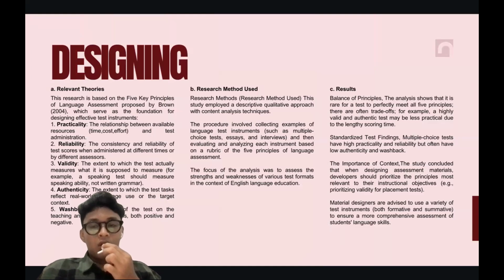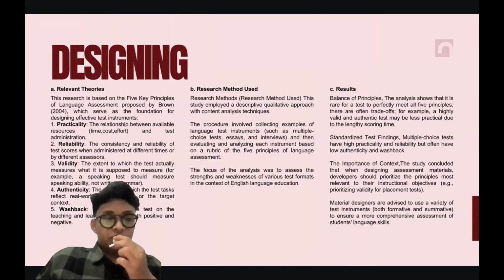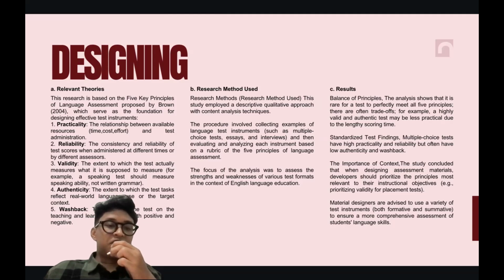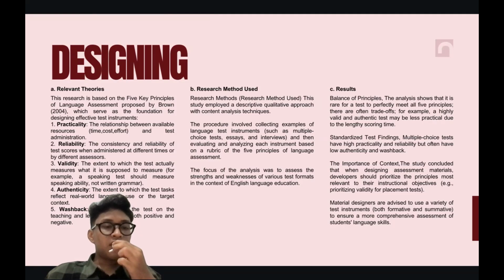So the second material is designing. This research is based on the five key principles of language assessment proposed by Brown 2004, which serve as the foundation for designing effective test instruments. The first one is practicality, the relationship between available resources, like time, cost, and effort, and test administration.